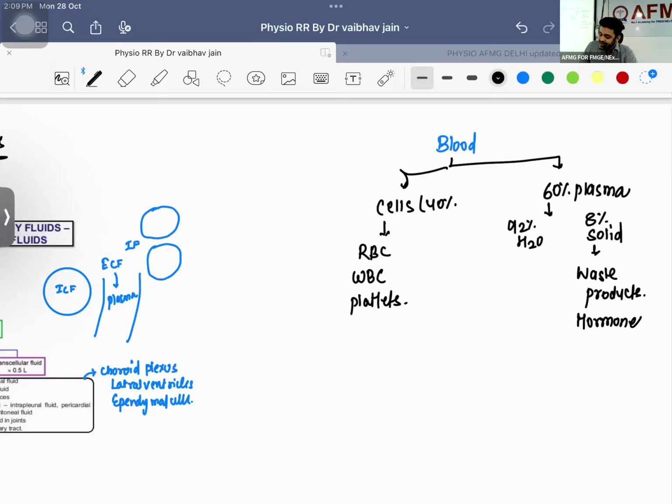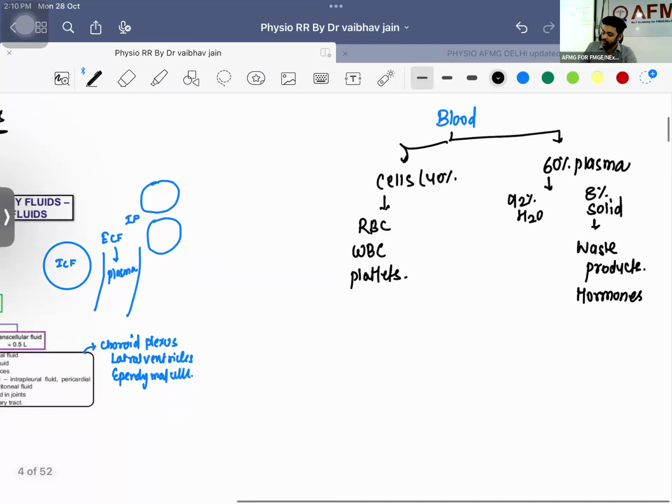Endocrines are ductless glands, so they will be releasing their hormones directly into the blood. And these are the hormones which are transported throughout the body, reaching the receptor, and then they will be doing certain functions. So they will be hormones. Apart from hormones, you will be having what? Plasma proteins. Okay. So let me discuss very fast.